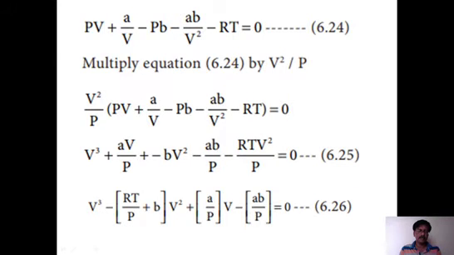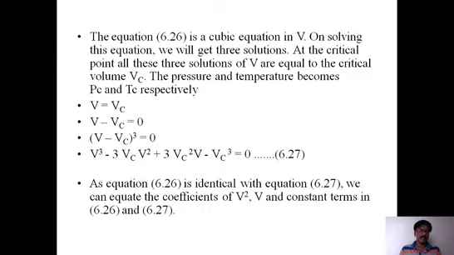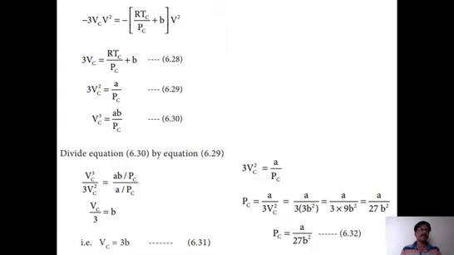When we compare the coefficients, here also V cube, V square, V, constant, and here also V cube, V square, V, constant. Whatever the constants are here in terms of critical values, it is having Vc, Vc, Vc. After comparing, the terms become equal. Minus 3Vc V square is equal to minus (RTc by Pc plus b) V square, so V square gets cancelled. So 3Vc is equal to RTc by Pc plus b. This is the first comparison.